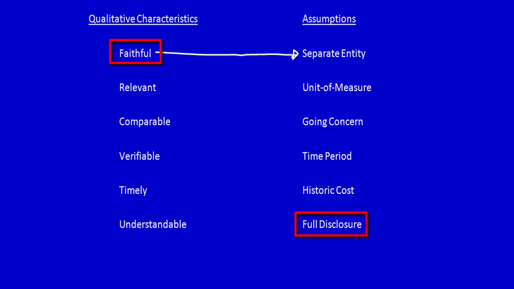Full disclosure says that we're going to make sure the information provided to the stakeholders is complete so that they can understand the financial statements. Well, that definitely ties into faithful. Faithful says complete, and full disclosure says complete information. So I think there's a connection there.